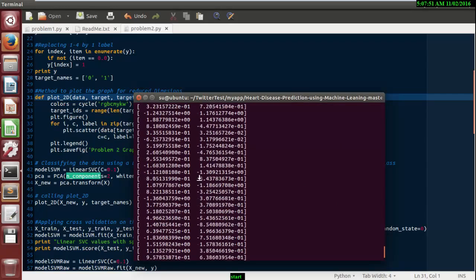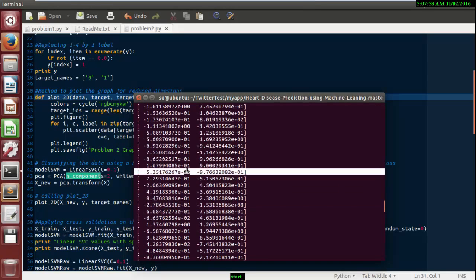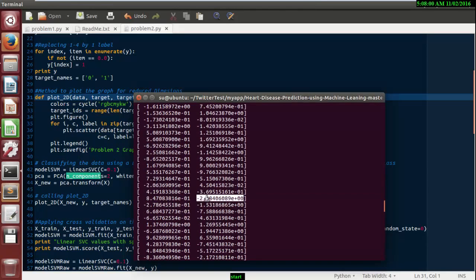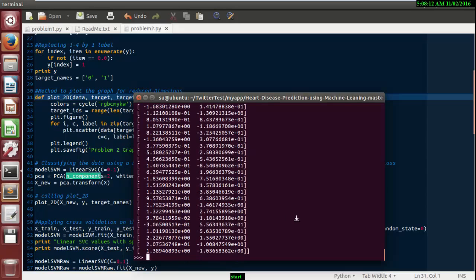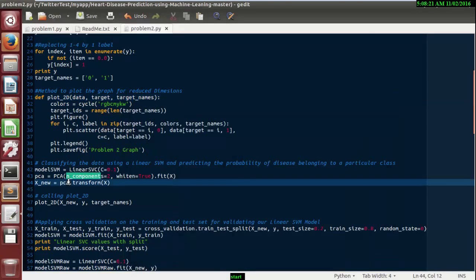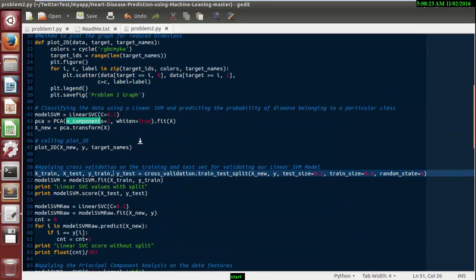So we just diminished the size of the features. We previously had 12 columns. Now the features are diminished to 2 columns. These are the feature values, and the process we call the feature extractor. PCA is quite a famous feature extractor as it works on eigenvalues and eigenvectors. We'll tell you about eigenvalues and eigenvectors in the next session. In the meanwhile, we move forward so that you can save time.